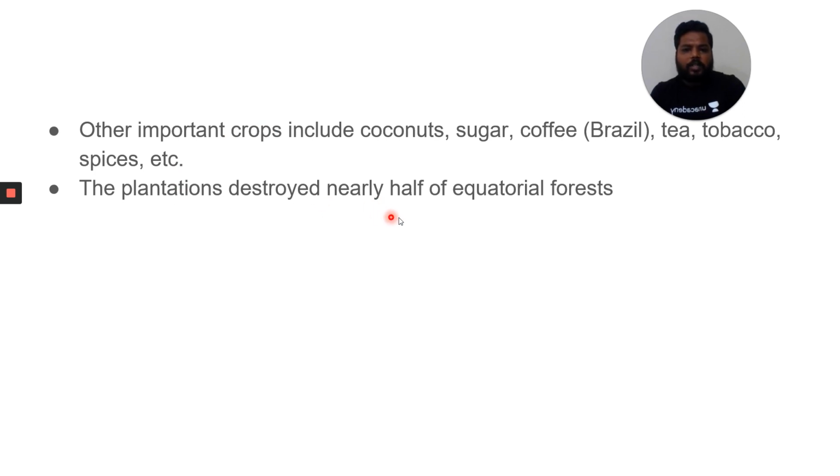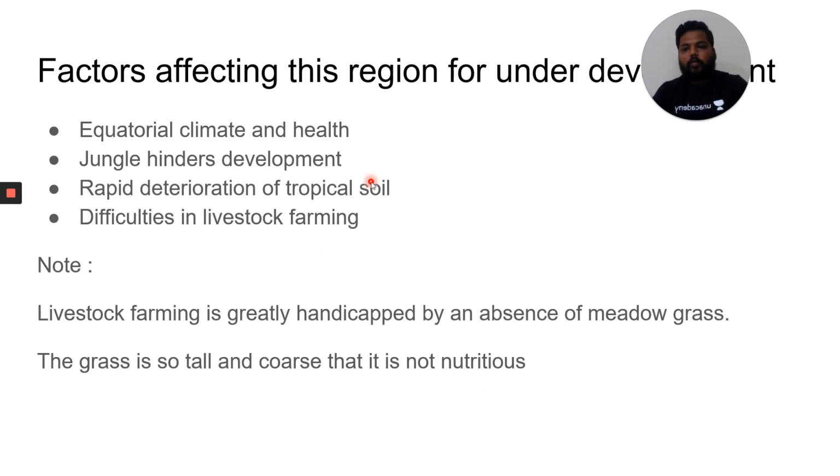And the plantations destroyed nearly half of the equatorial forest. With the entry of plantation agriculture into the equatorial region, forest deterioration has happened. In the recent era, you might have seen the Amazon forest fire, which has some connection with this plantation agriculture as well. The oil palm industry which has been developed in this region is also an important one. So what are the factors which are essential?